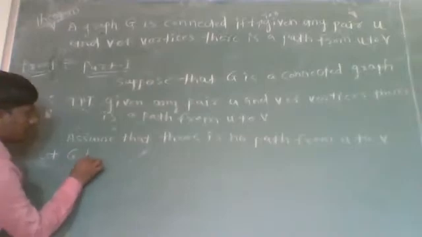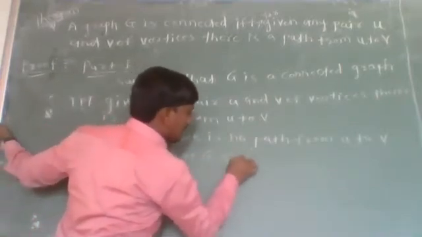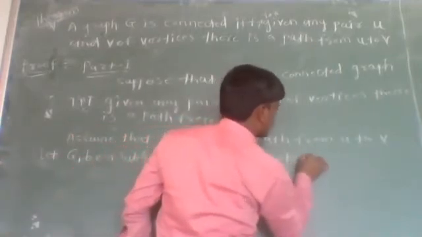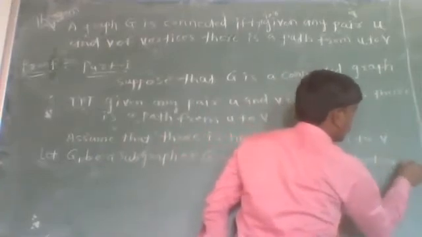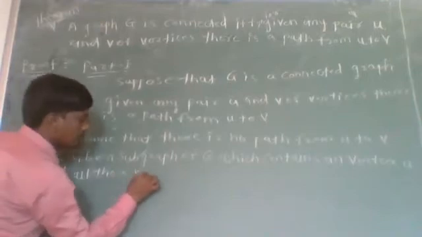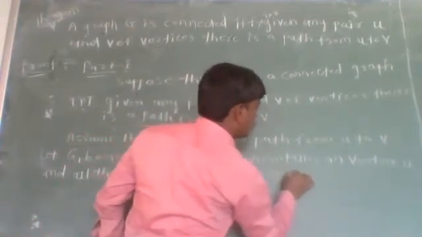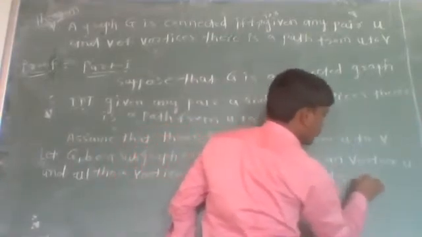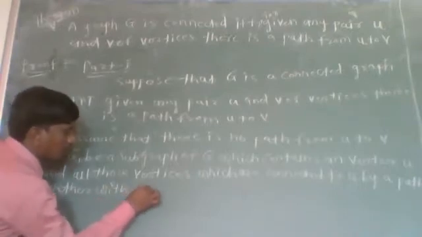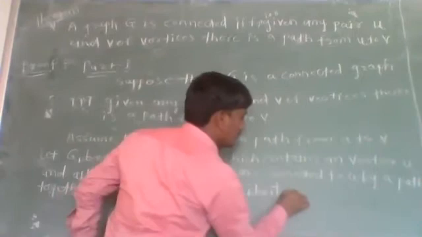Let G1 be a subgraph of a graph G which contains the vertex U, and all those vertices which are connected to U by a path, together with all the edges incident on these vertices.